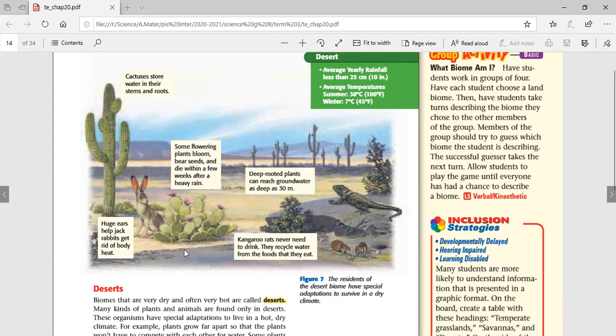Also, the roots of desert plants dig deep, meters underground, searching for underground water. Some of them grow very wide horizontal roots under the surface of the ground, just to be able to absorb water from the surface once it rains.